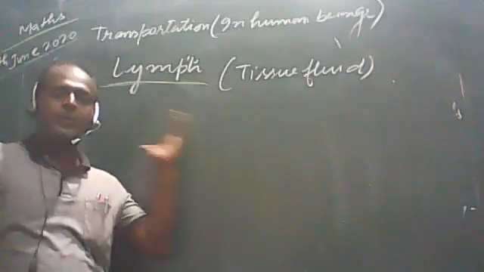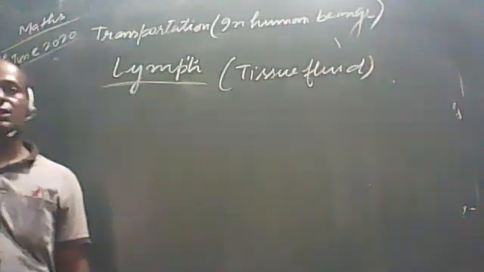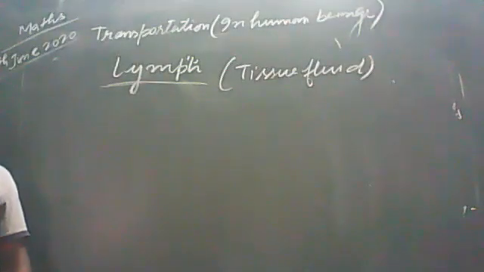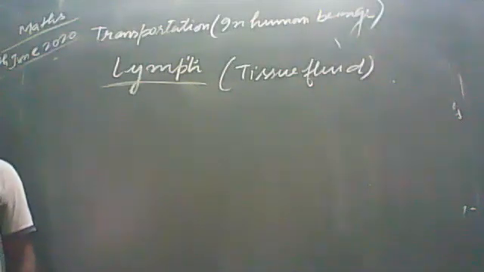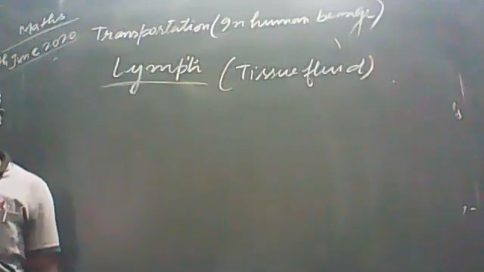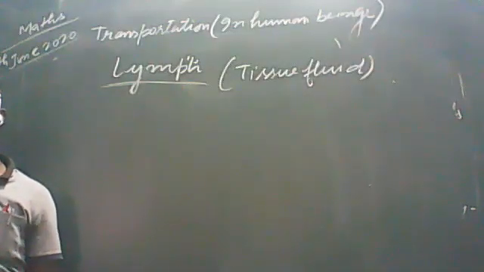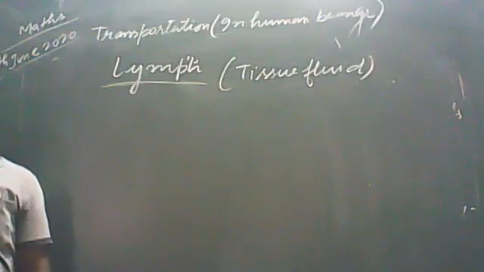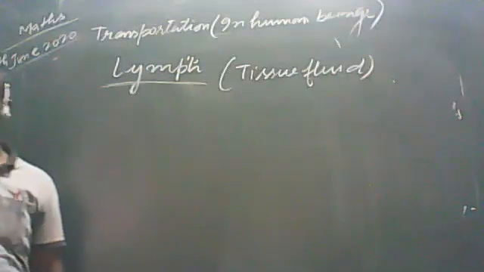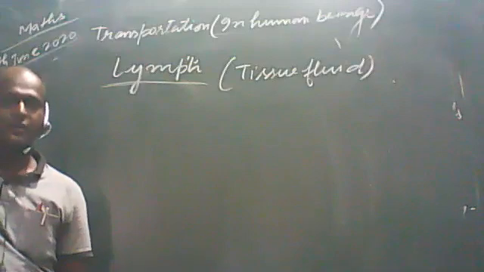It helps in the transportation of material to that part where the blood does not reach easily, and it opens into the lymphatic vessels also. The lymph drains into the lymphatic capillaries from the intercellular spaces, which join to form the large lymph vessels, and they finally open into the larger vessels. Lymph carries the digested and absorbed fat material to different parts of the body at the cellular level.